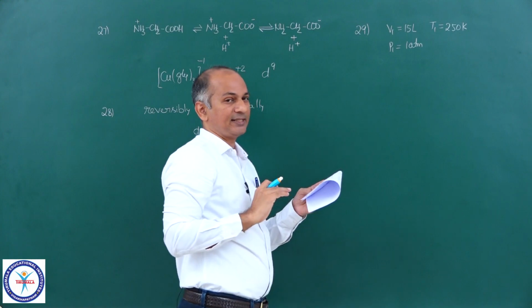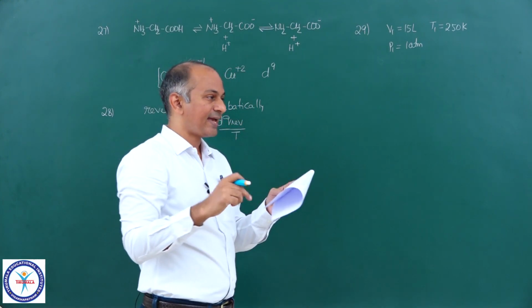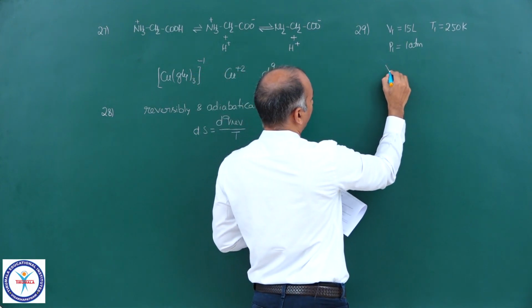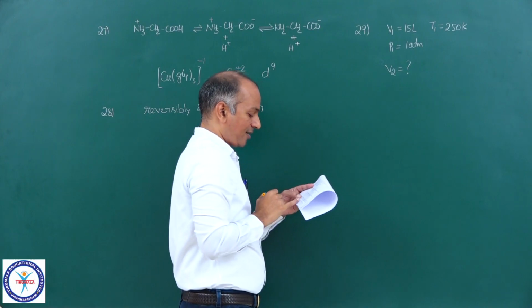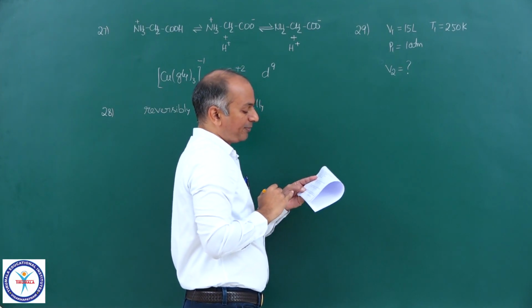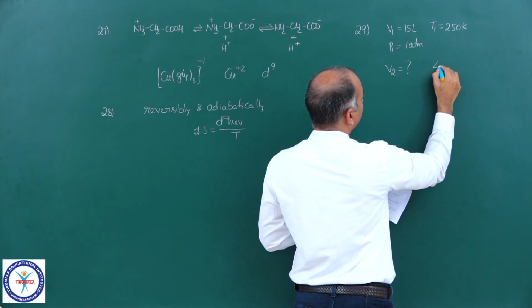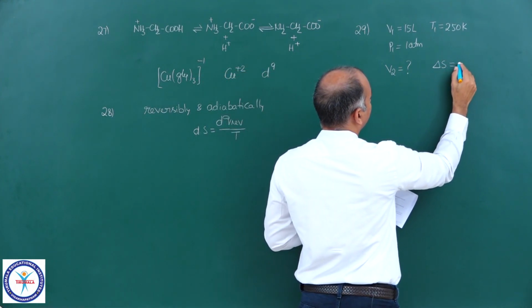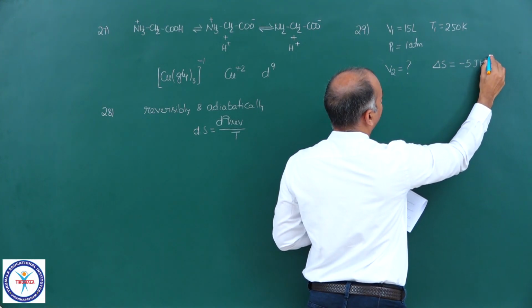Compressed isothermally. To what volume must the gas be compressed? So V2 is asked to reduce its entropy by 5 joule per Kelvin. To reduce its entropy, delta S is equal to minus 5 joule per Kelvin.